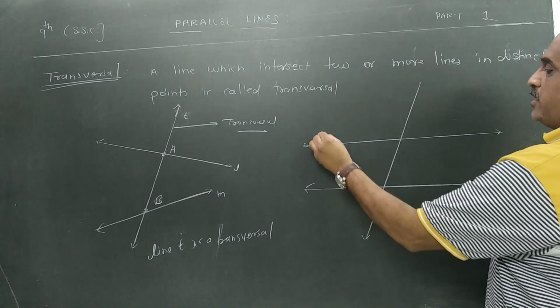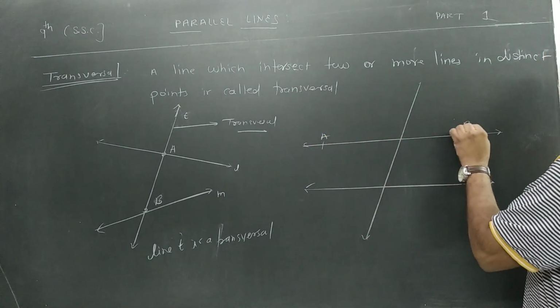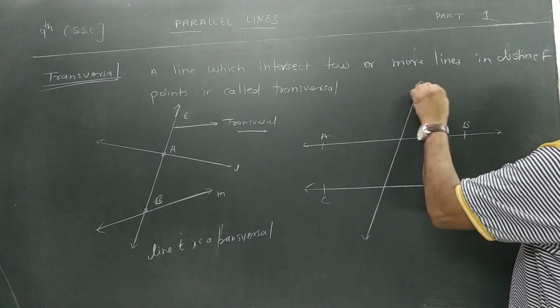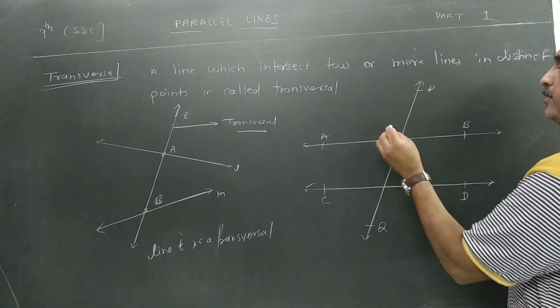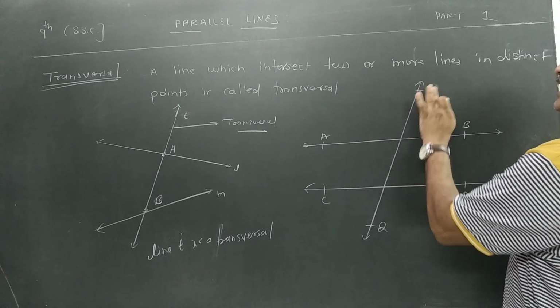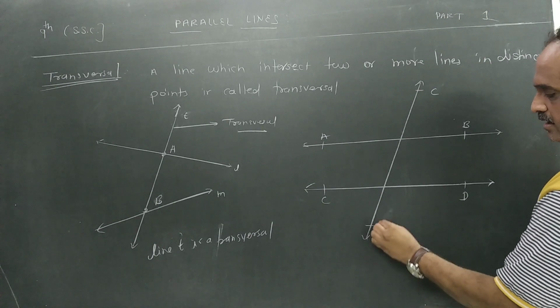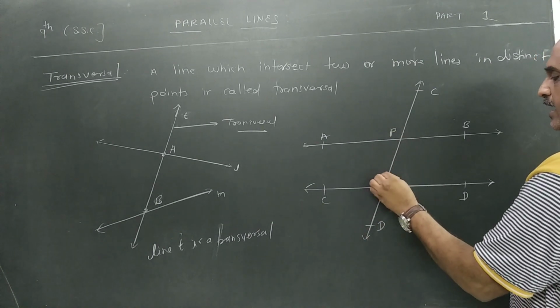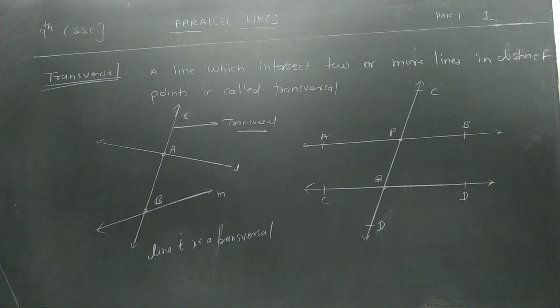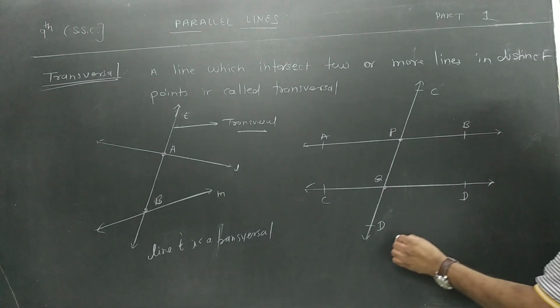I am giving the names as what? AB, CD, P, Q, and here we can write what? Or you can take a line CD and you take what? Points P and Q as what? Points of intersection. So first of all, what can I write?